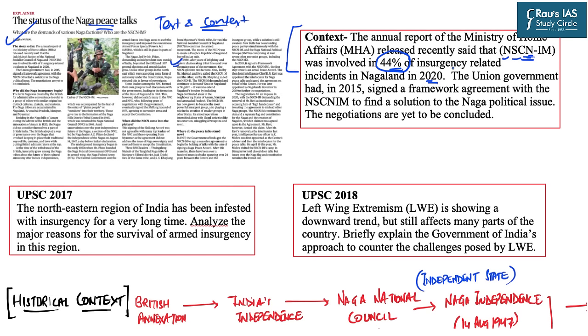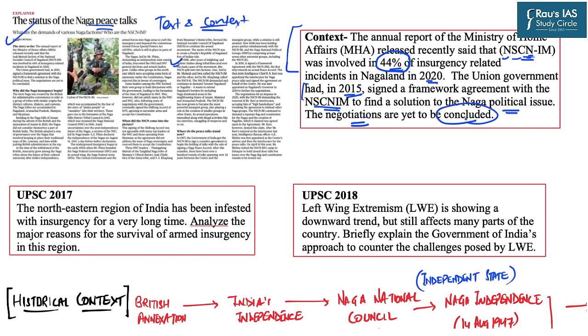Now, this insurgency becomes very important in the backdrop that in 2015, the Union government had signed a framework agreement with the NSCN-IM to find a solution to the Naga political issue, and the organization promised to surrender arms and boycott any armed rebellion. But the issue is that the negotiations of that talk are yet to be concluded.